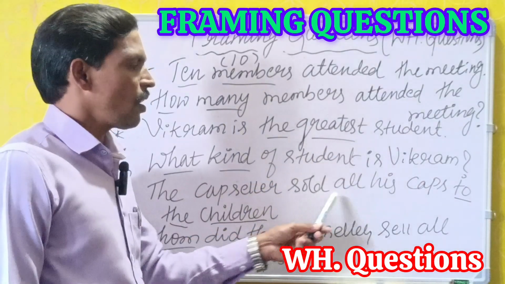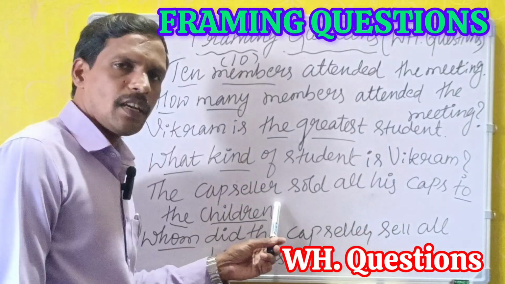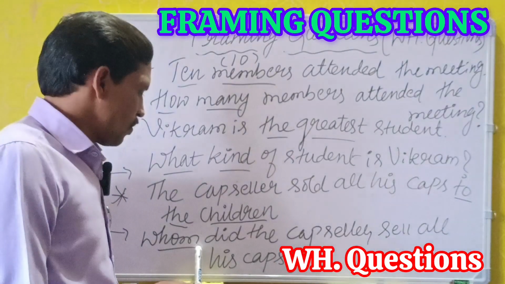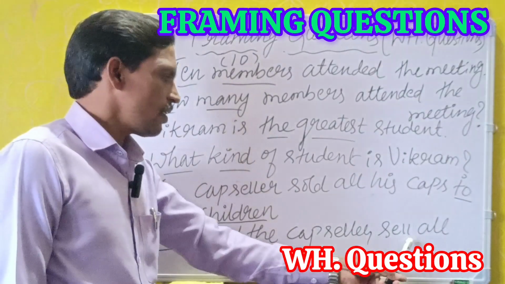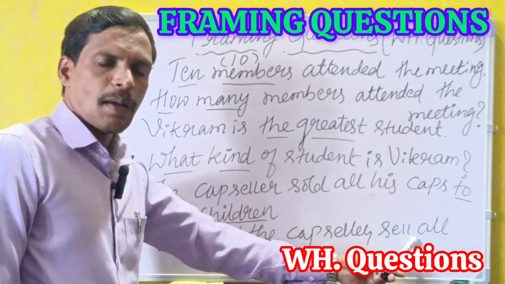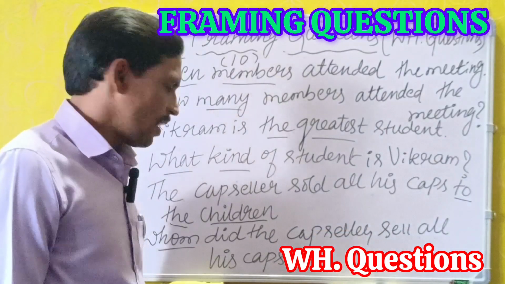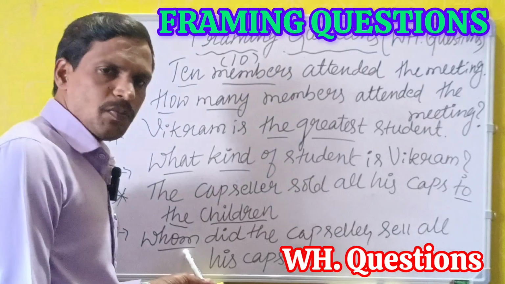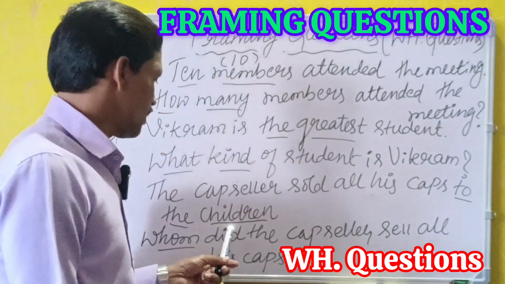The cap seller sold all his caps to the children. The question is, whom did the cap seller sell all his caps? So whom is the question word here. The answer is to the children.